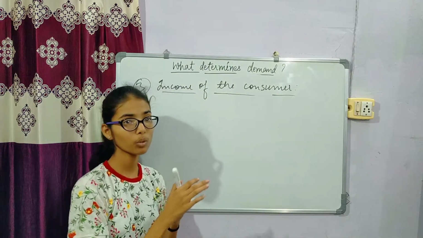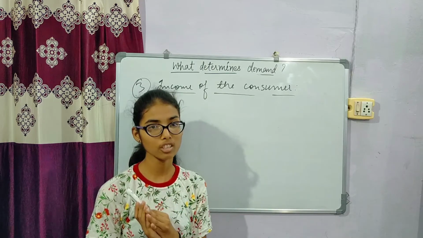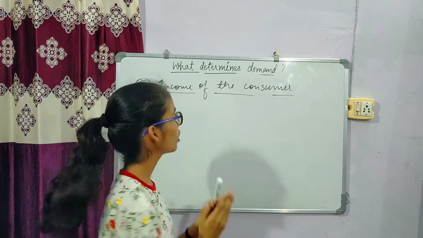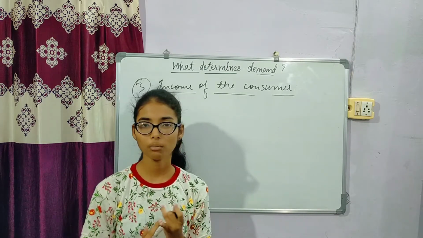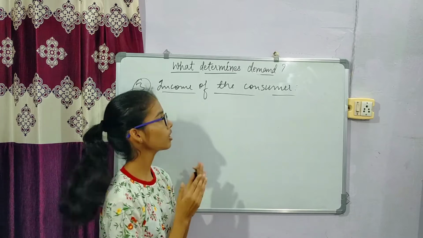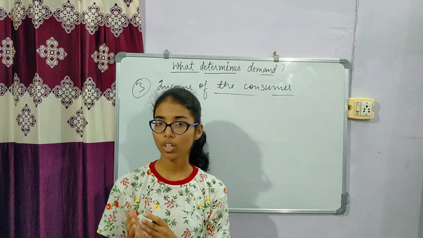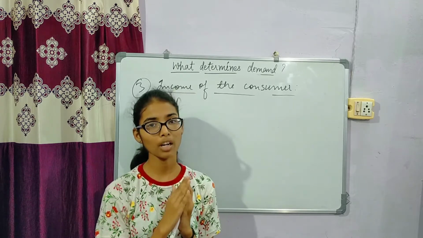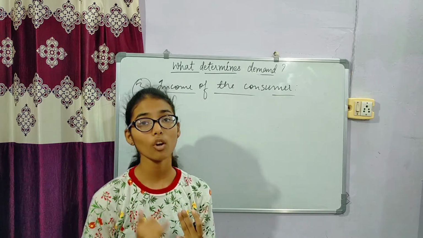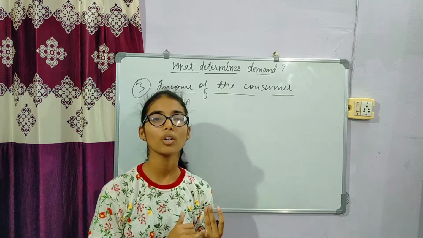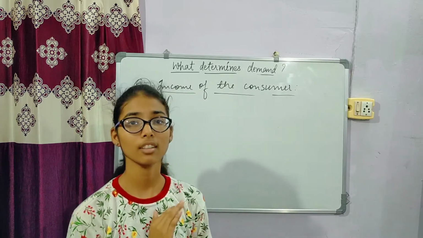As we know, we are taking all other things constant under the assumption of ceteris paribus. So the demand for a commodity or a product in the market depends upon the consumer's income. How much the consumer spends on a particular commodity determines the demand for that commodity. The purchasing power in the market is also determined by the level of income of the consumer, which is spent on different kinds of commodities.